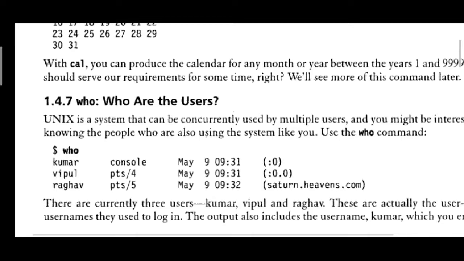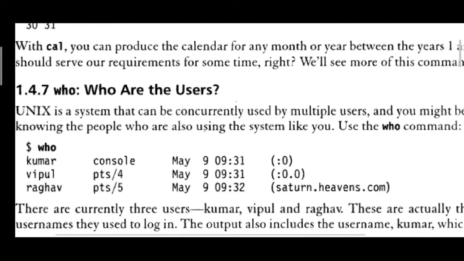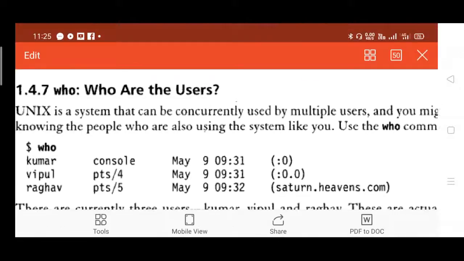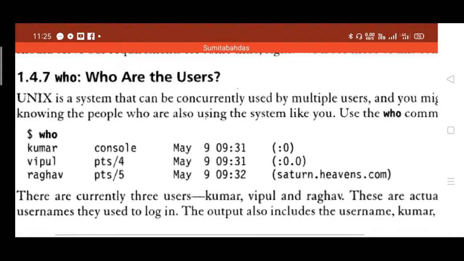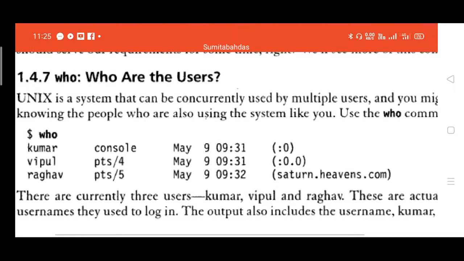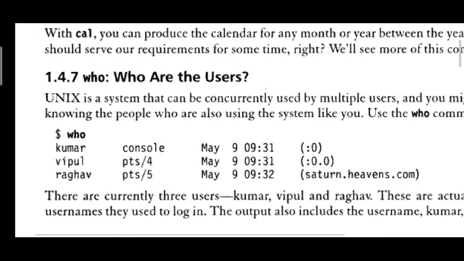Okay, using the command who. There is no need to mention any kind of arguments here. Just type who, that will give you the username, system name, and if multiple terminals are there, the terminal name or terminal id or terminal number, and the last login time, that detail will be displayed.